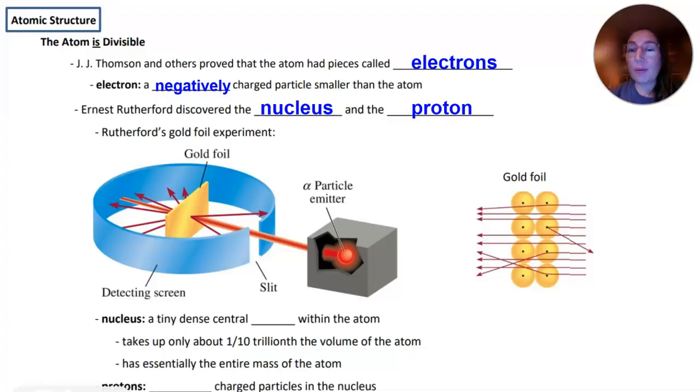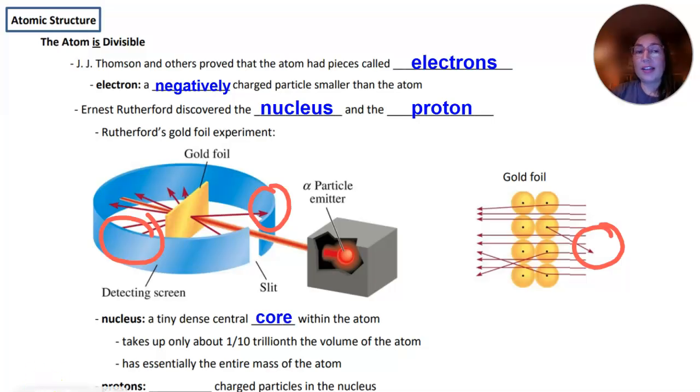But there were these alpha particles being emitted out of a small slit. And they would hit the gold foil and then be deflected and measured, as they hit a screen. And what happened is a lot of the alpha particles went right on through the gold foil. But every once in a while, a particle was deflected straight back, either straight back at the back of the screen or deflected off on the side. And so that was pretty shocking.